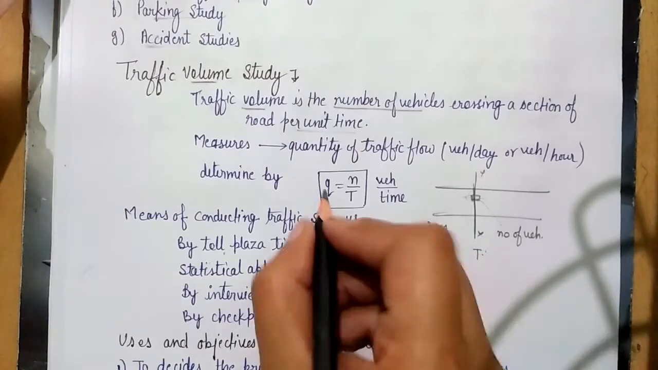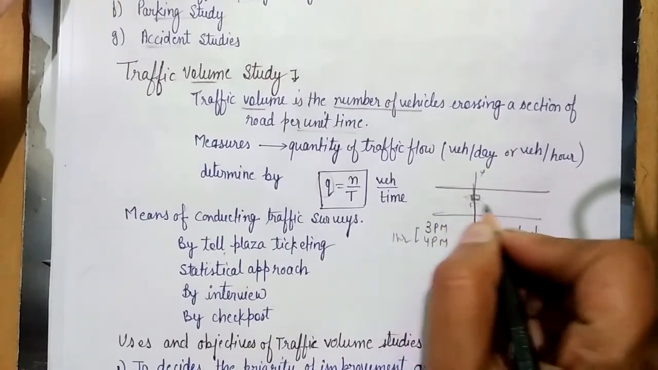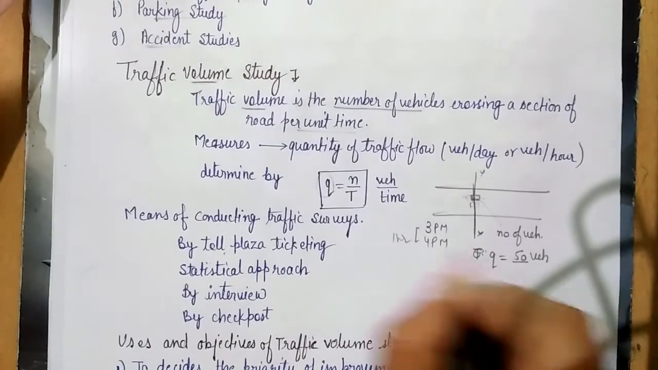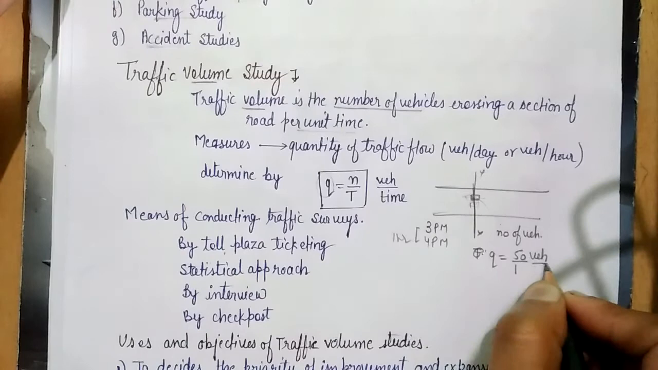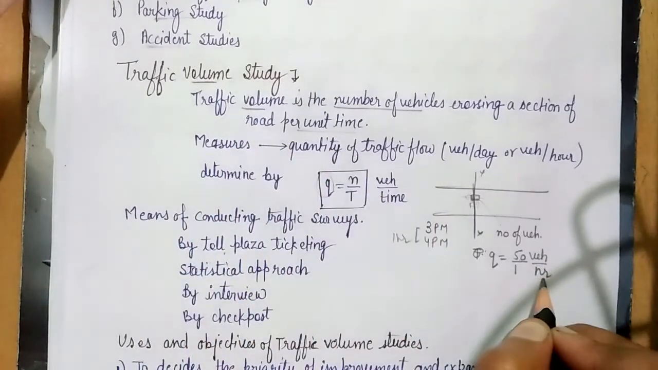So how can we calculate traffic volume? It is represented by Q. So here Q is equal to, if 50 vehicles pass in 1 hour, so it is equal to 50, that means 50 vehicles, and in 1 hour that means 1. So the traffic volume comes out to 50 vehicles per hour.